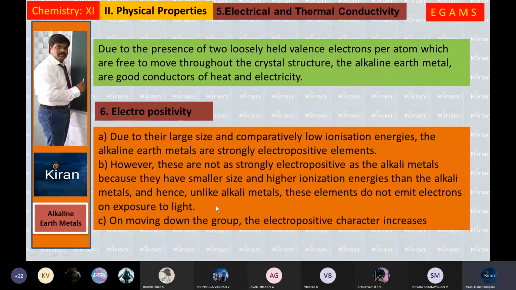So, alkali metals have lower ionization energy than alkaline earth metals. That is the reason alkali metals emit electrons when a beam of light is exposed on the surface of the metal. That is called the photoelectric effect. The alkali metals participate in the photoelectric effect, but the alkaline earth metals will not, due to the higher ionization energies of the second group. On moving down the group, the electropositive character increases. Electron giving tendency increases from top to bottom in any group.